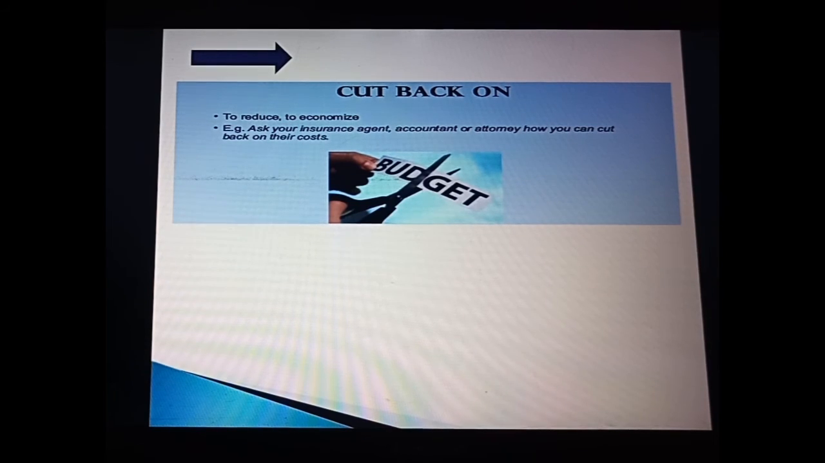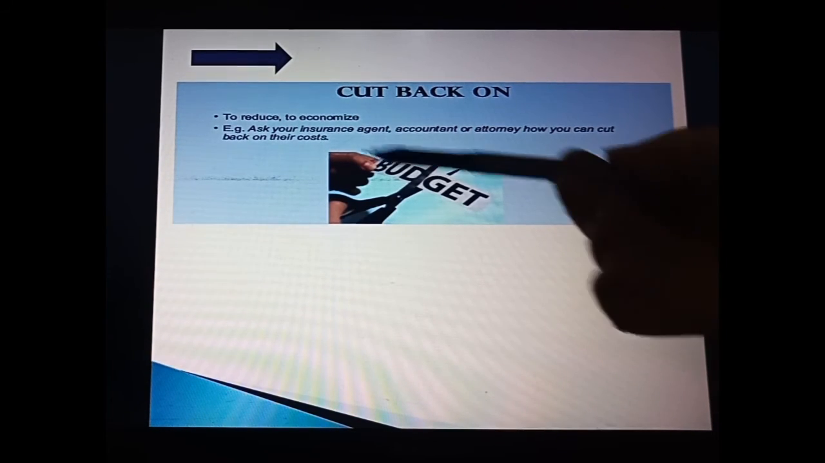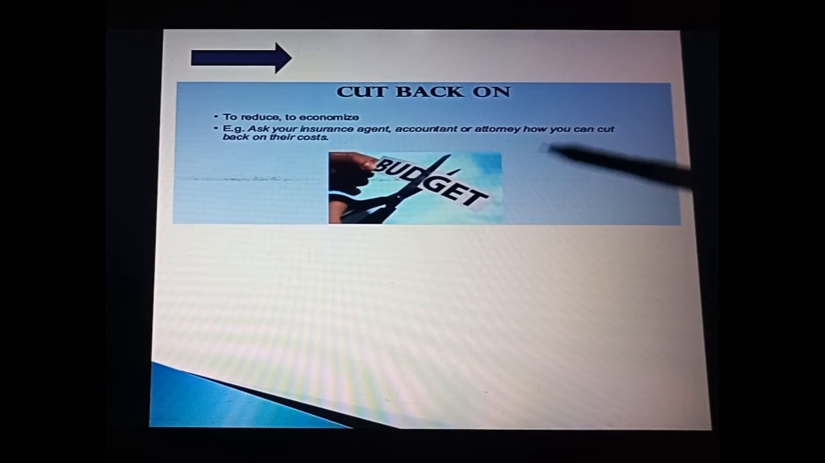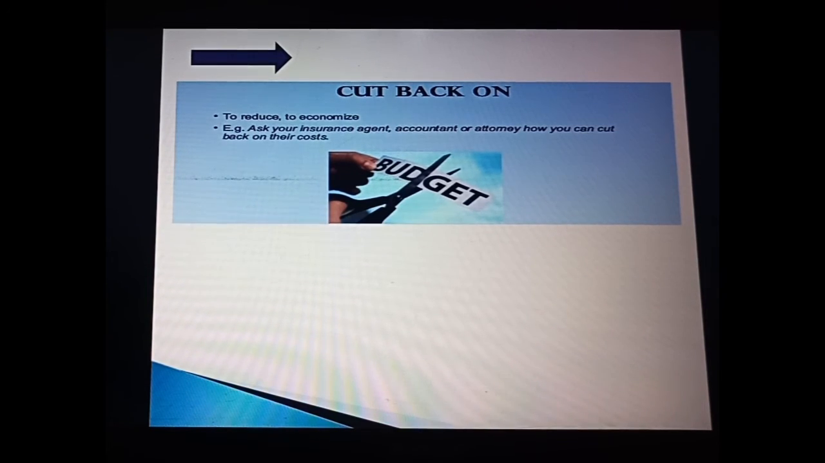To reduce, means to decrease something. Example: ask your insurance agent, accountant or attorney how you can cut back on their cost, how you can reduce their cost. Okay, simply.